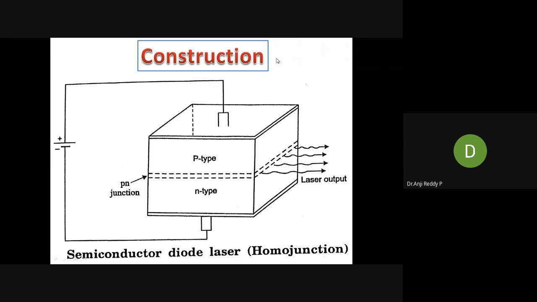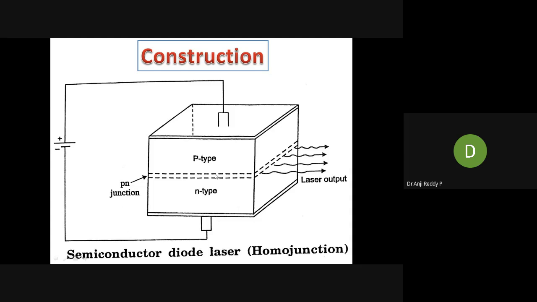Once again I am going to explain. This is the diagram for the construction of a homojunction semiconductor diode laser. Here the active medium is a PN junction diode made with a single crystal of gallium arsenide, which we have to cut in the form of a platelet.